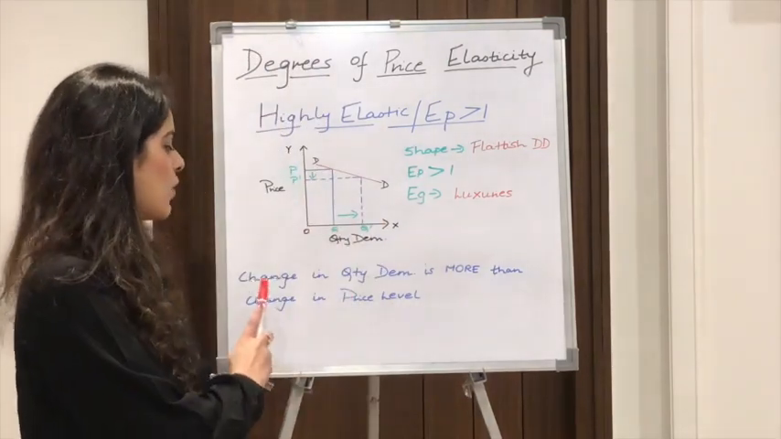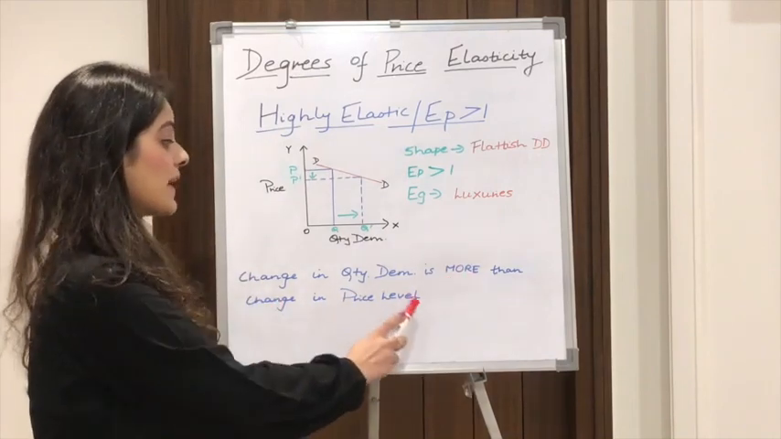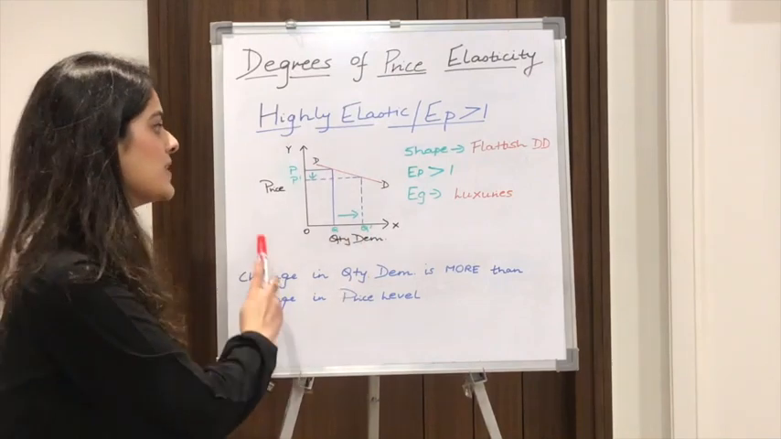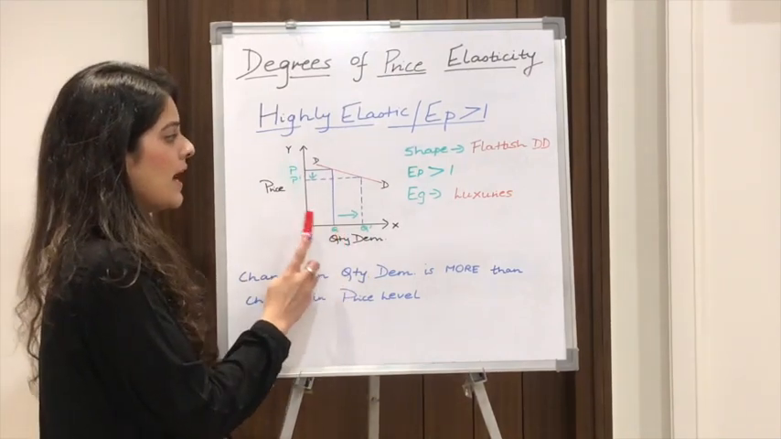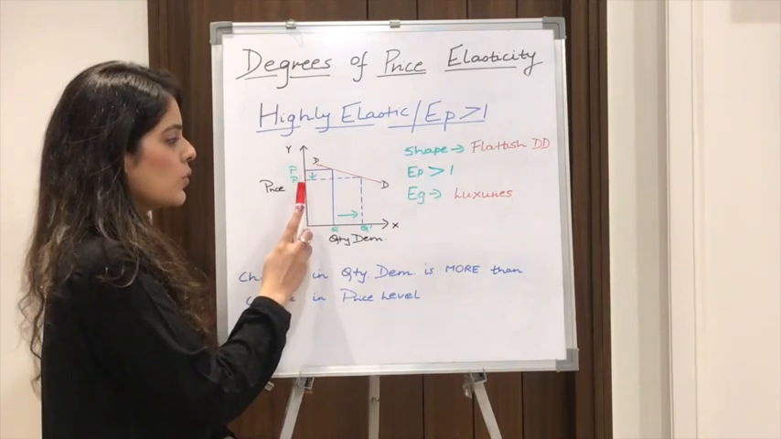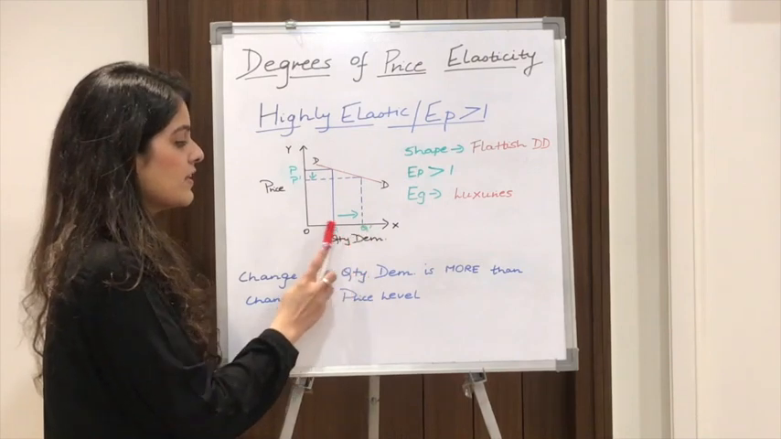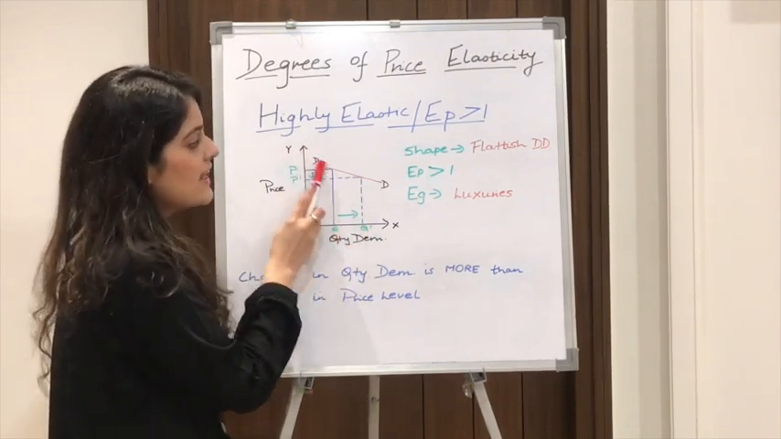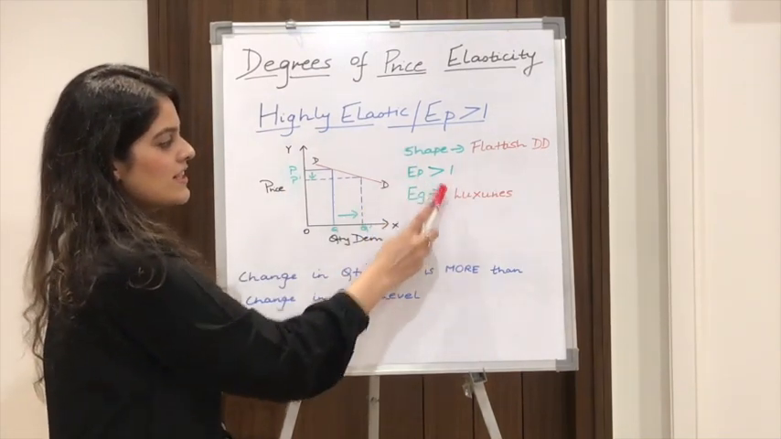Moving further to highly elastic demand. What is it? When the change in quantity demanded is much more than the change in price level, it is known as highly elastic demand. In this diagram, we see that initially our price and quantity are OP and OQ. When the price falls from OP to OP dash, which is a very negligible fall, the quantity demanded increases from OQ to OQ dash, which is a very huge margin, thus giving us a flattish demand curve. In this case, EP is greater than 1.